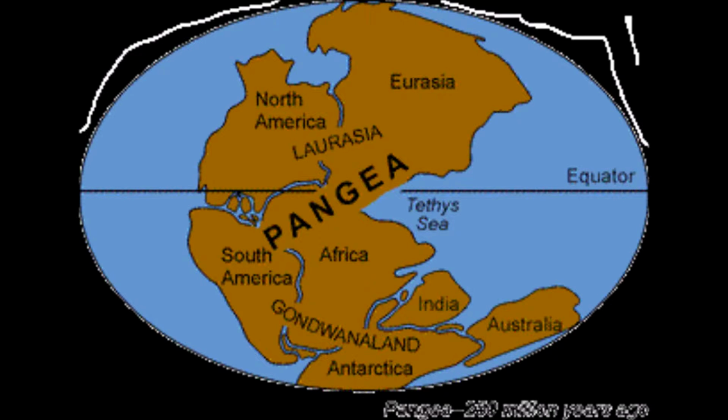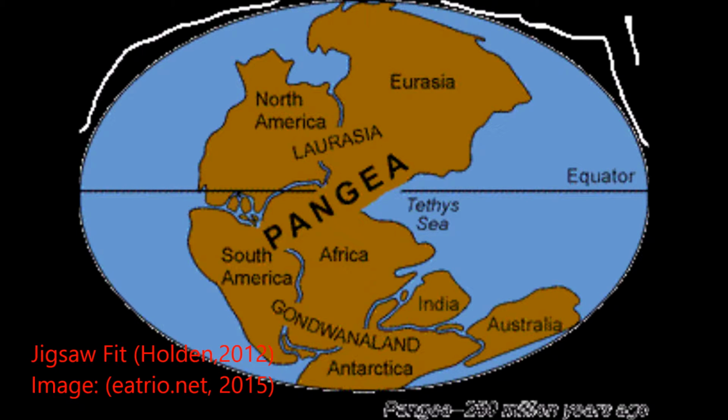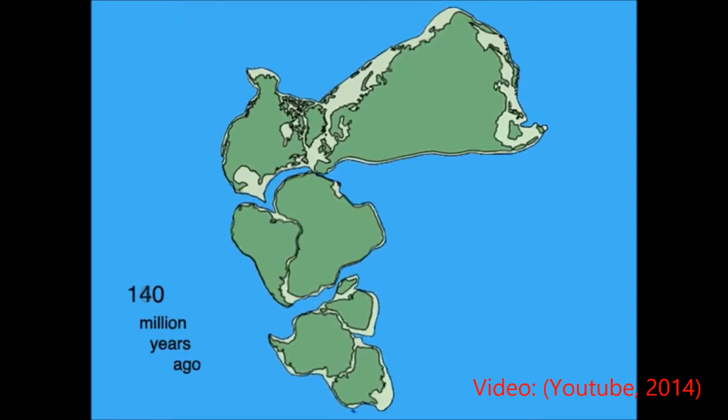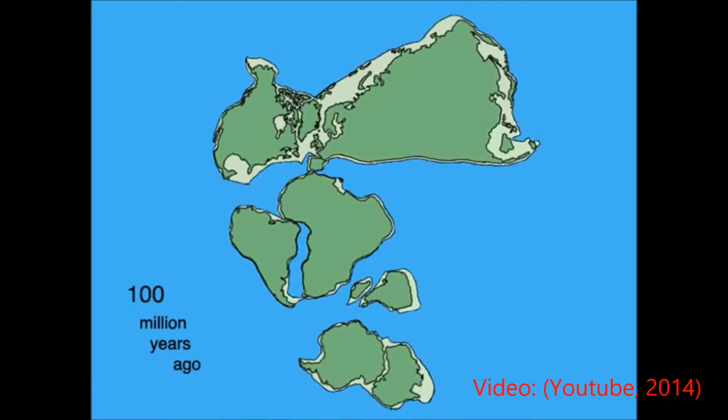Wegener had evidence to support his theory but could not explain the mechanism behind how the plates move. Jigsaw fit, geological fit, tectonic fit, glacial deposits and fossil evidence supported his theory. In the early 20th century, Alfred Wegener and Frank Taylor independently proposed that the South American-Africa fit was not coincidental and that the plates had moved apart. He suggested that 250 million years ago, the continents had once been massed together in a single supercontinent, Pangaea, and then gradually drifted apart.